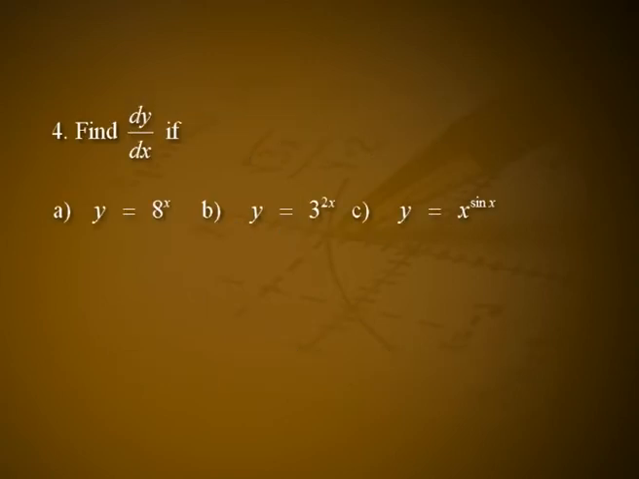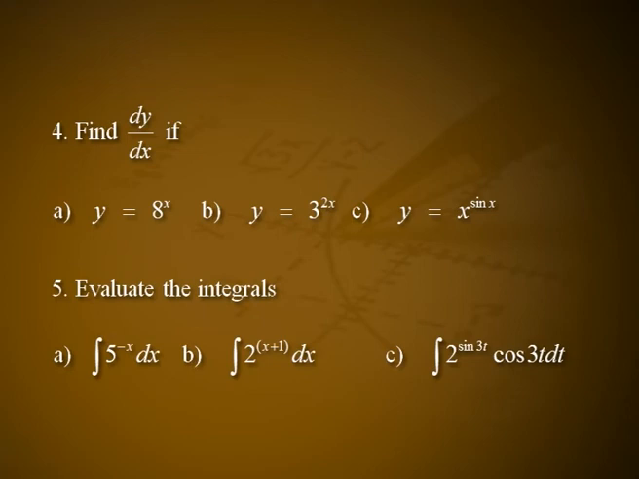Fourth one, find dy by dx if a, y equal to 8 raised to x, b, y is equal to 3 raised to 2x, c, y is equal to x raised to sin x. Fifth one, evaluate the integrals: a, integral of 5 raised to minus x dx, b, integral of 2 raised to x plus 1 dx, c, integral of 2 raised to sin 3t cos 3t dt.